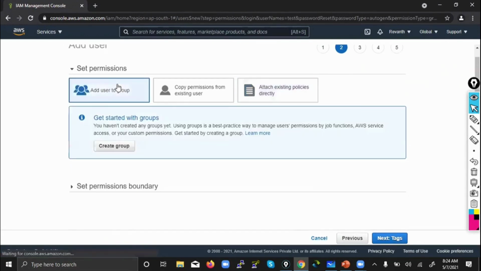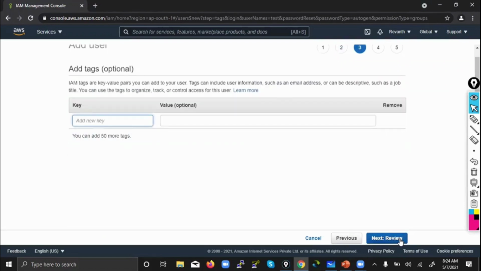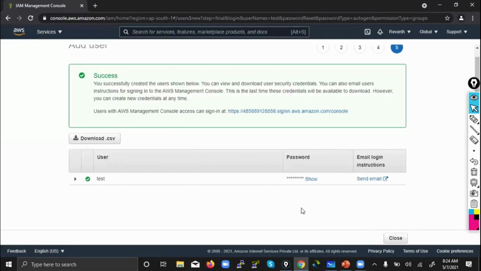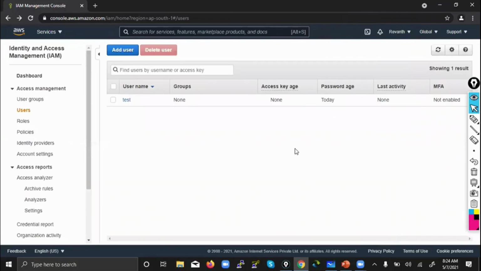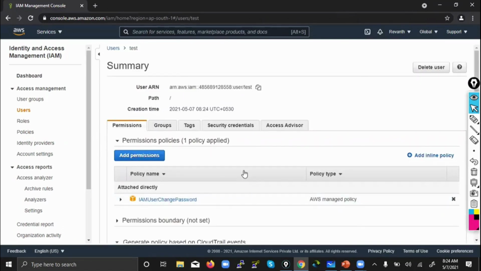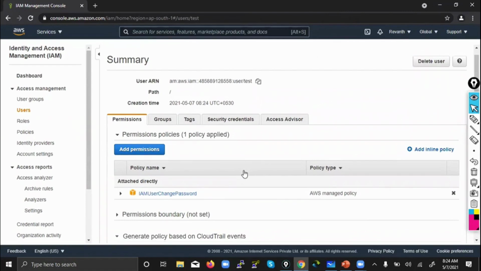It's okay. I don't want to attach any policies. I just want to create a user. I don't want to give any permission. I'm not downloading. I just wanted to show you the use case of inline policy. Okay. Now you have created a policy and you have a user. See now, can you see inline policy anywhere?